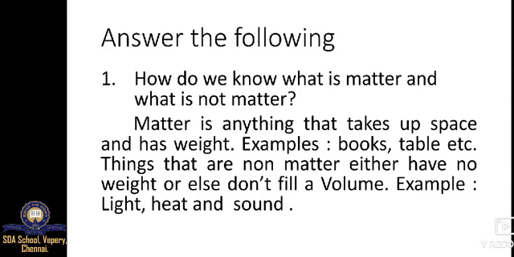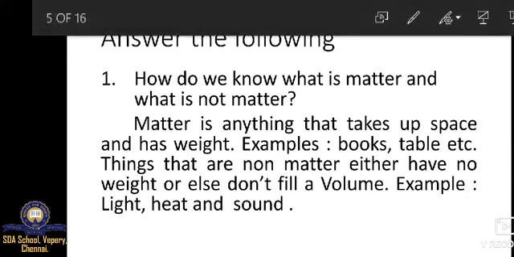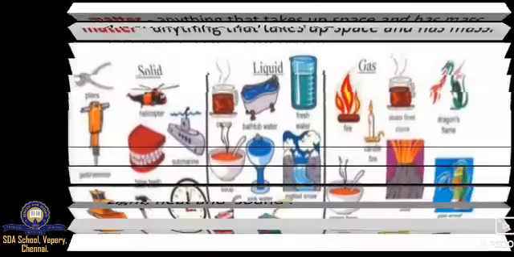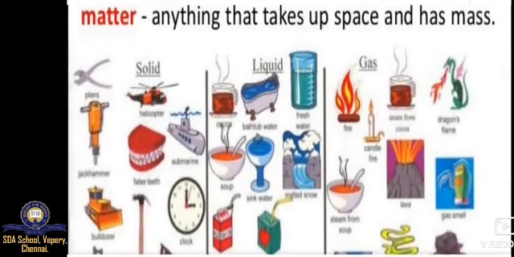Next we'll see the examples. You can see in this picture, matter is anything that takes up space and has mass. Mass means weight. Solid, liquid and gas. Solids have a fixed shape, have weight and occupy space.